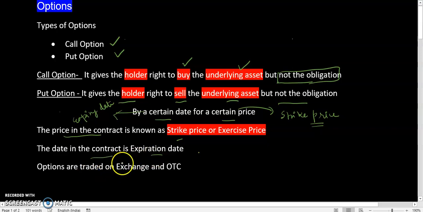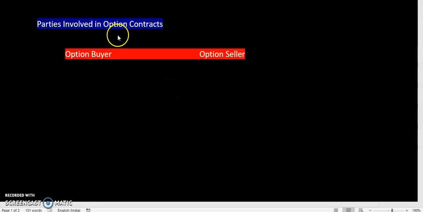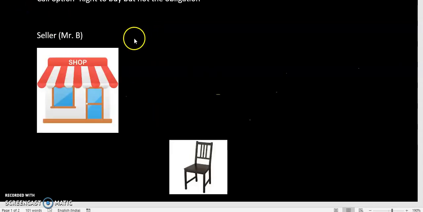Options are traded both on exchange and OTC, the over the counter market. In an options contract, there are two parties involved: the option buyer and the option seller. Let's understand the call option.